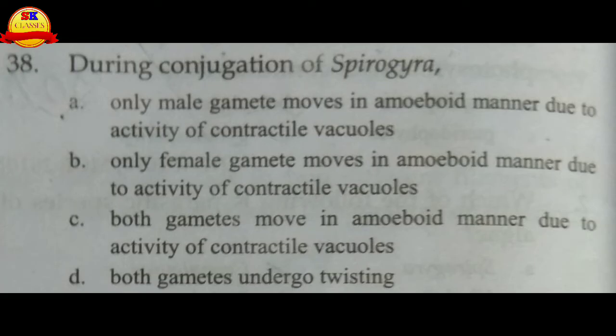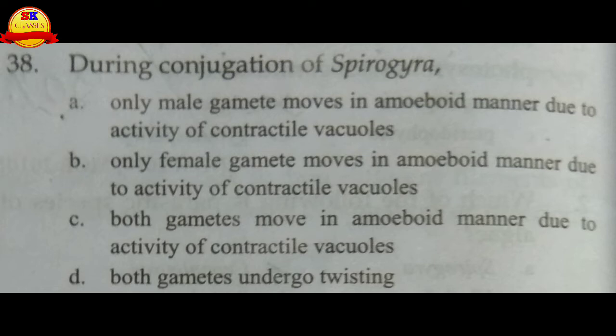During conjugation of Spirogyra, only the male gamete moves in an amoeboid manner due to the activity of the contractile vacuole.